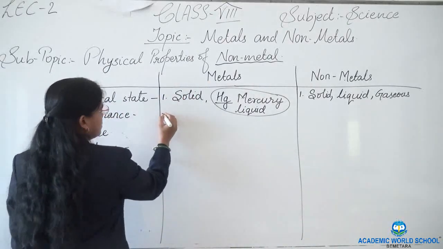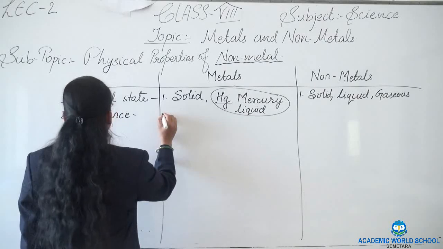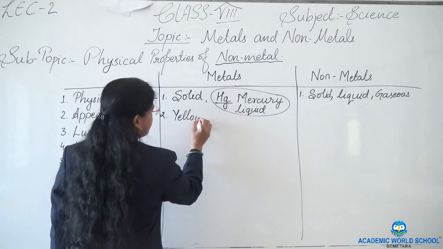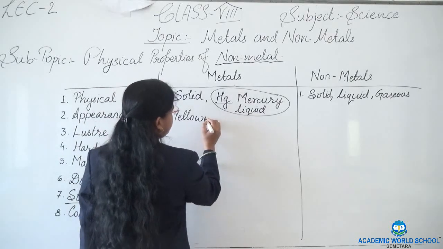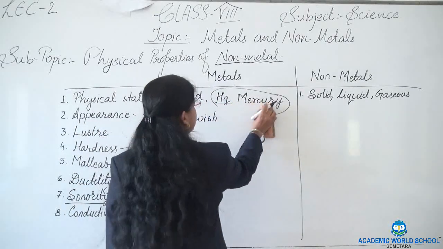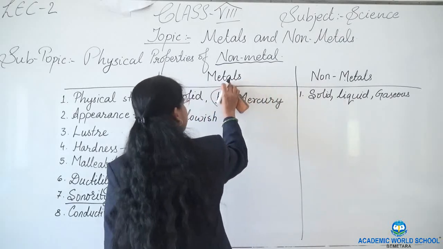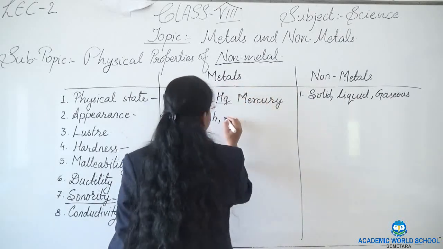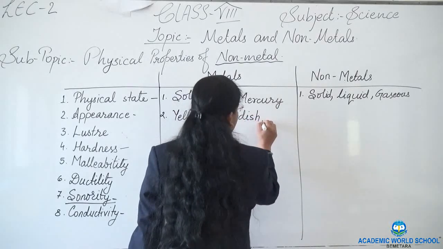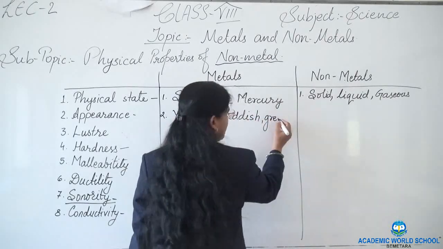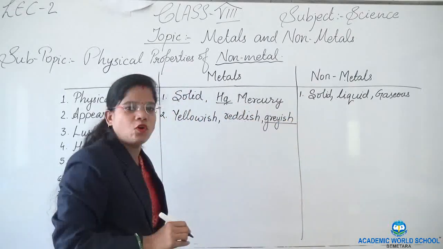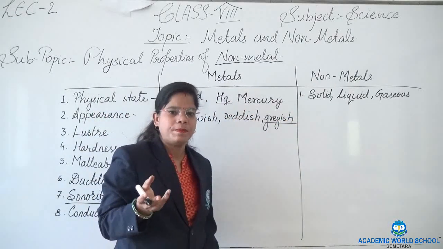The second is appearance. Metals are found in specific colors like yellowish, for example gold, reddish, copper, and grayish. Mostly all the metals are found in this grayish color. But non-metals do not have a specific color.